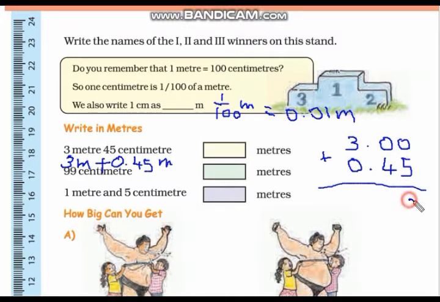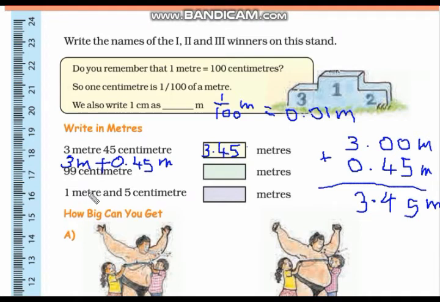So 5, 4, here decimal point, and here 3, and these are all meter. So 3.45 is the answer, 3.45 meter.